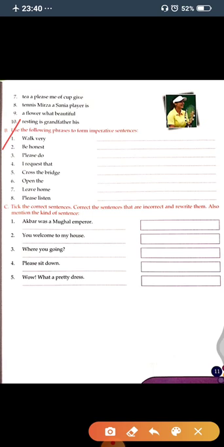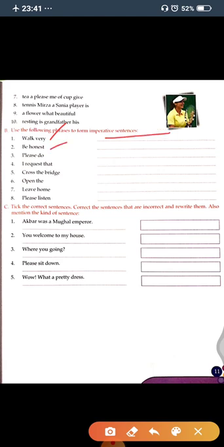Use the following phrases to form imperative sentences. A few phrases are given here. You have to use them and make a sentence which is an imperative sentence. Okay. Let's start. The first one is "walk very". So what can you make from walk very? Yes, you can write walk very slowly.